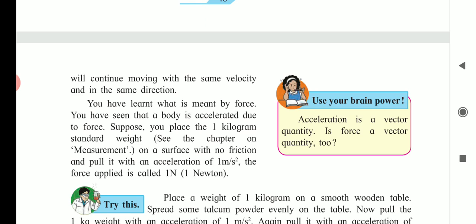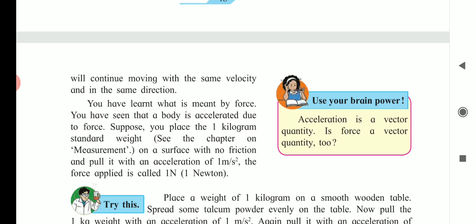We know that acceleration is a vector quantity and force is also a vector quantity. According to Newton's first law of motion, when force is applied on an object, acceleration takes place. The effect of force depends on both magnitude and direction. The force can increase or decrease the velocity.